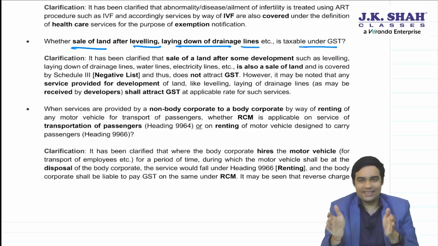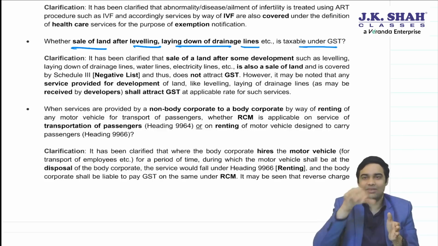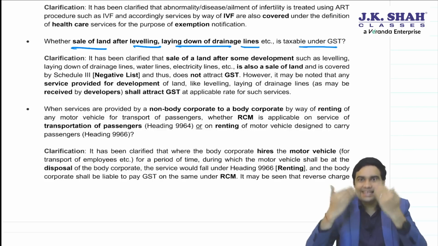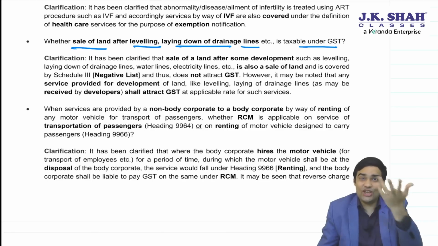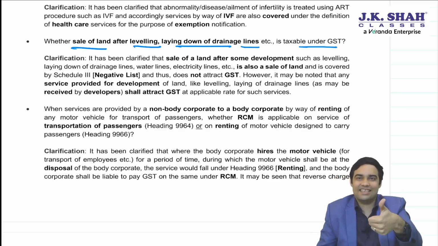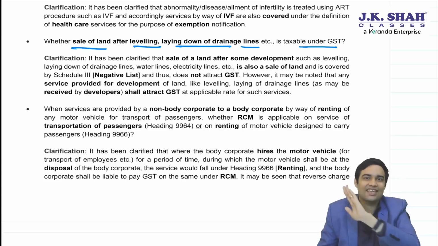Now, before selling the land, in case some drainage pipes etc. are made and then the land is sold so that I get a higher value, whether exemption will be available. CBIC said yes, it will still be covered under negative list. There will be no GST applicable on this particular transaction.